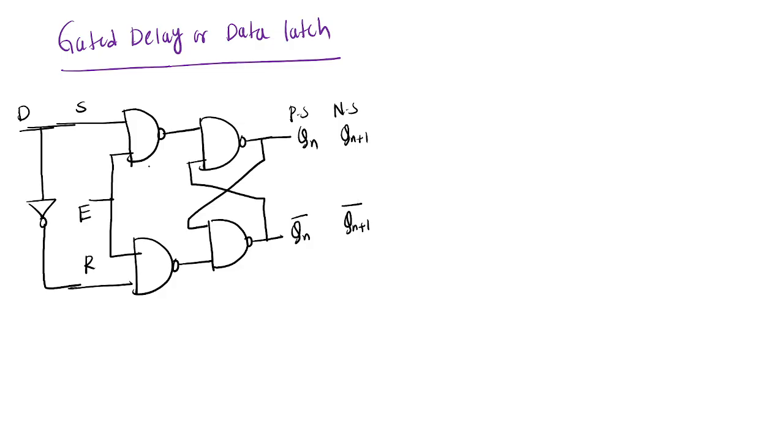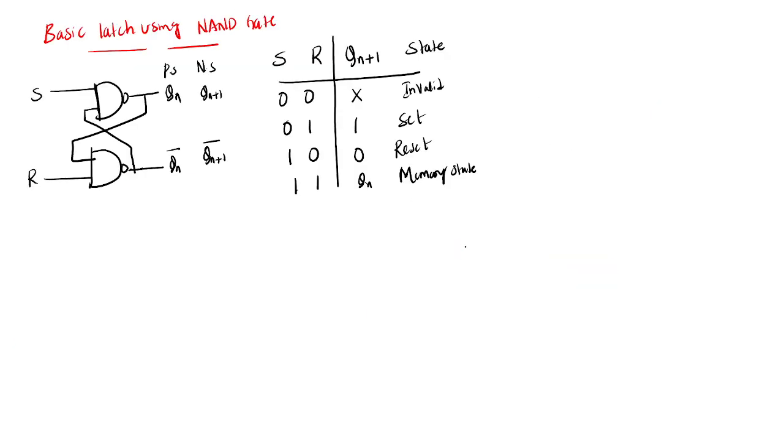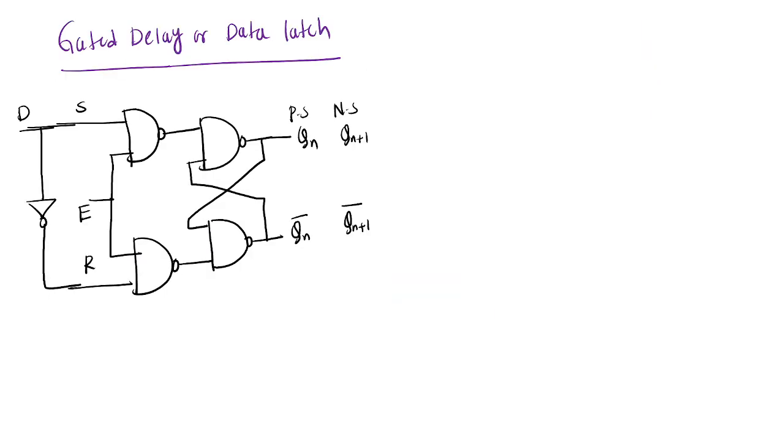So here, tell me, in this truth table, which states are we using? These two states only. See here, when s equal to 0, r equal to 1. When s equal to 1, r equal to 0. So that means this is connected with an inverter, no? This is connected with an inverter.